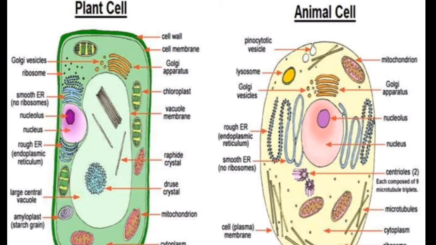Next we move on to the structure of the cell. Here we have both a plant cell and an animal cell. The first subtopic is the cell wall. It is present only in plant cells and is absent in animal cells.